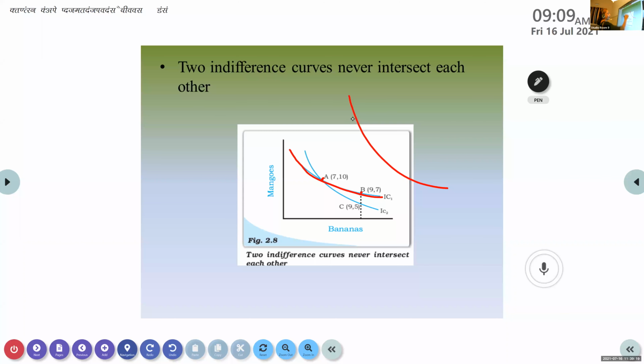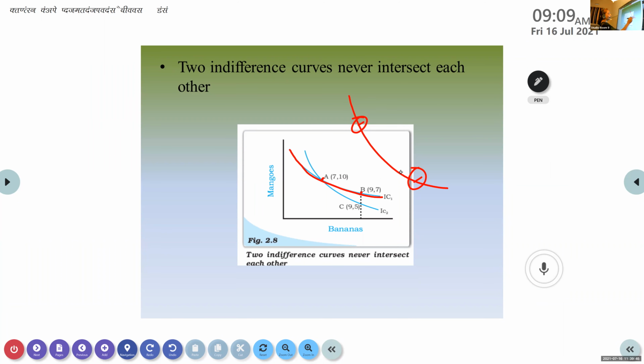Two points I have marked here. What does it mean? Different quantities are demanded. That gives you what kind of utility? Utilities are different or same? Same. It is the same. So once more listen carefully.